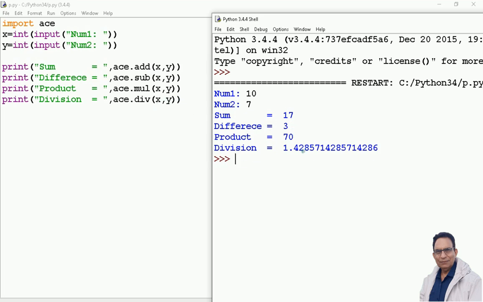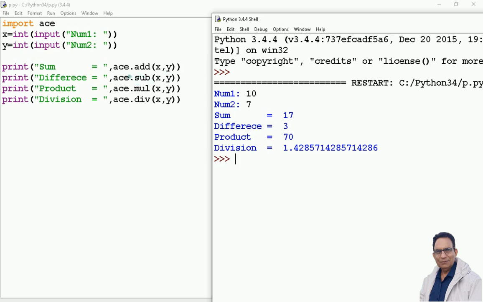What exactly is happening? When I make a call to this function which belongs to a user-defined module ace. ace is the name I have written. You can write your name even as the module name. To add, ace.add(x, y).